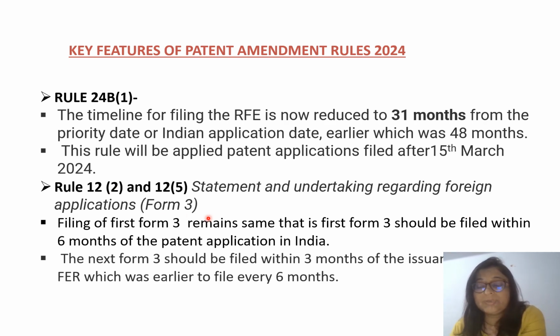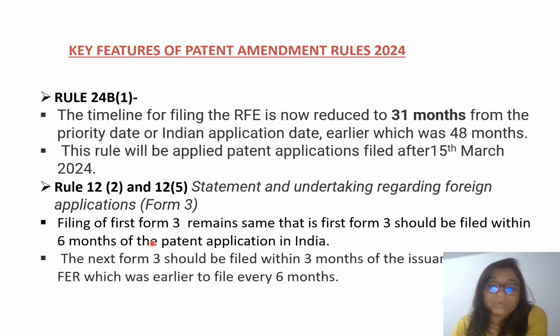So what happens in the Indian patent system, we have to give information to the controller that for which application is filed in India, and if the same application is filed outside India also, then we have to give updates to the Indian Patent Office regularly about what is happening in that country on their applications. So earlier, filing of Form 3 was required every 6 months, but now there are some changes, so we will see what the changes are.